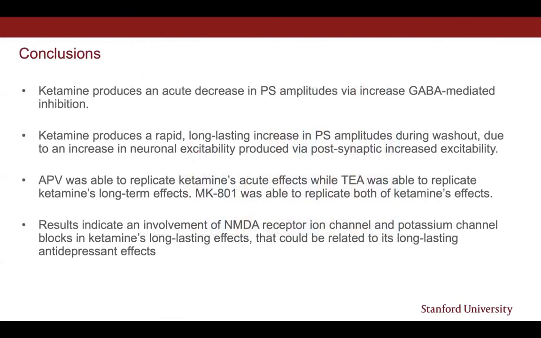In conclusion, ketamine produces an acute decrease in population spike amplitudes via increased GABA-mediated inhibition during drug application. Ketamine produces a rapid, long-lasting increase in population spike amplitudes during washout due to an increase in neuronal excitability produced by a postsynaptic mechanism. APV was able to replicate ketamine's acute effects, while TEA was able to replicate ketamine's long-term effects. MK801 was able to replicate both ketamine's acute and long-term effects.